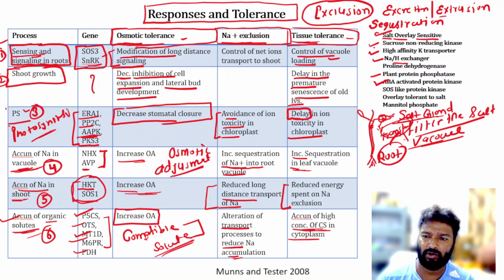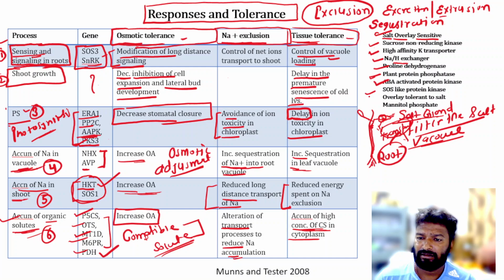SNRK, this is sucrose non-reducing kinase. Then high affinity potassium transport, this is HKT. Then proline dehydrogenase, this is PDH. ठीक है. Then plant protein phosphatase, this is PP. Then ABA activated protein kinase, this is AAPK. Then SOS like protein kinase, ठीक है, this is PKS.